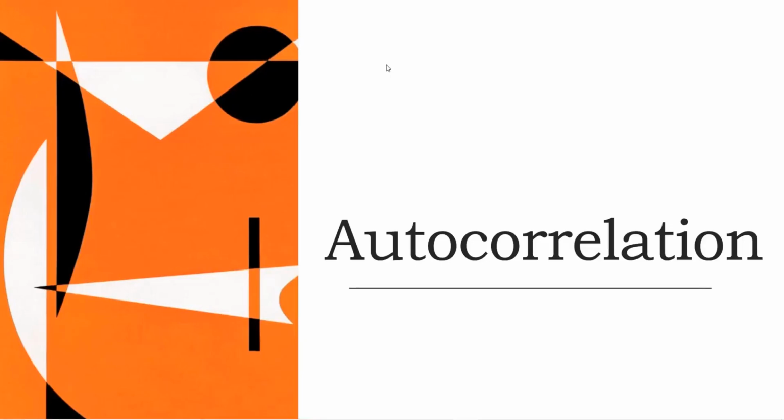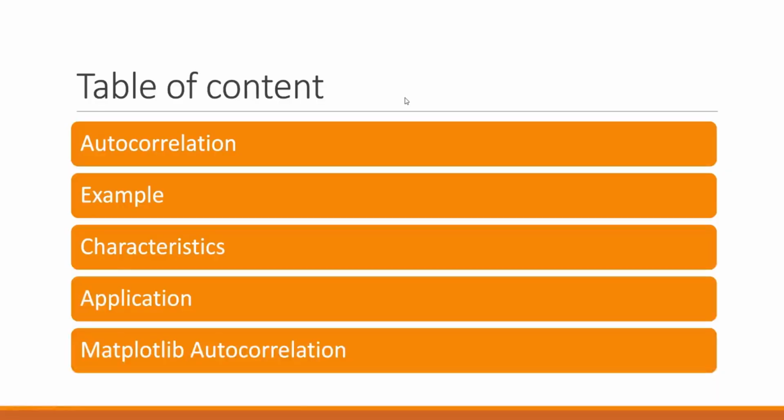Hello everyone. In this module, we are going to learn about autocorrelation and following are the topics that we are going to discuss. Firstly, we will understand what is autocorrelation. Then we will see an example. After that, we will discuss characteristics and applications of it also. And in last, we will learn to use autocorrelation in Matplotlib.